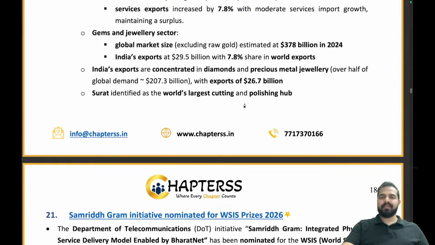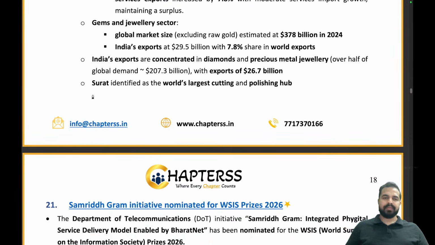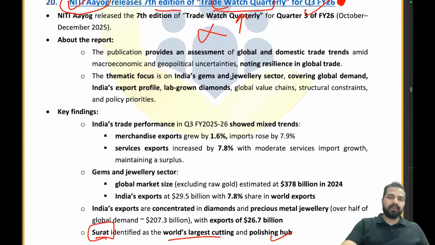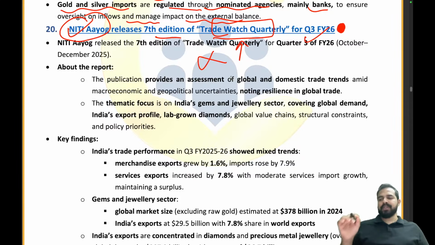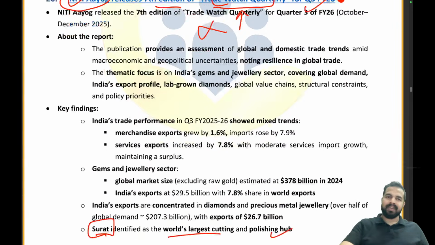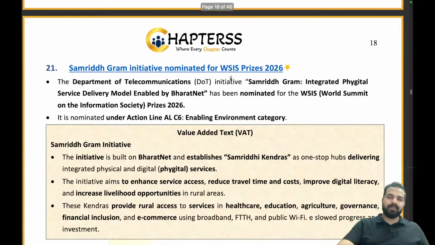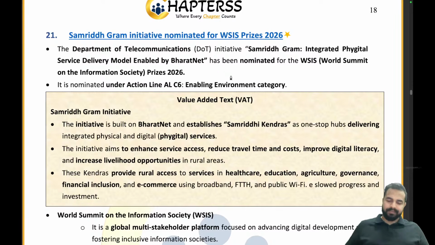From here you can just remember one thing, that Surat has been identified as the world's largest cutting and polishing hub, and that the report has been released by Niti Aayog. That's it. Only these two things are required to be remembered from examination point of view. Clear to everyone? All of you getting it? Let's move on to the next news article.